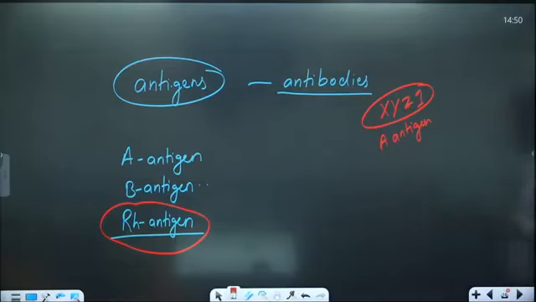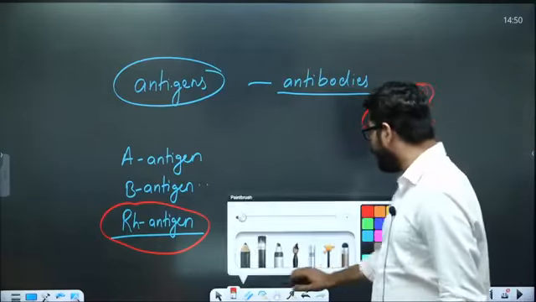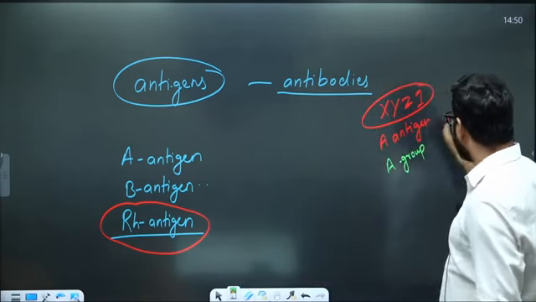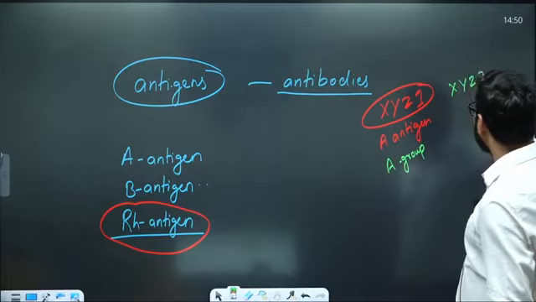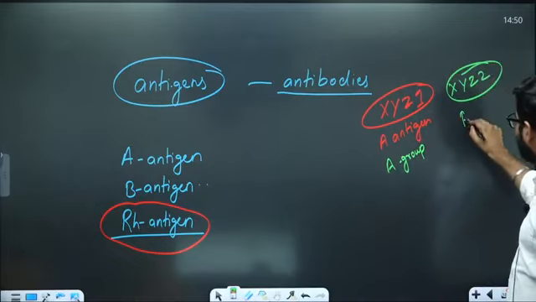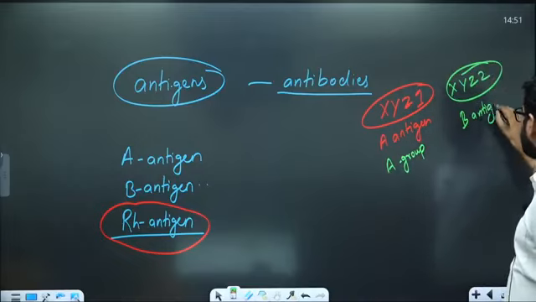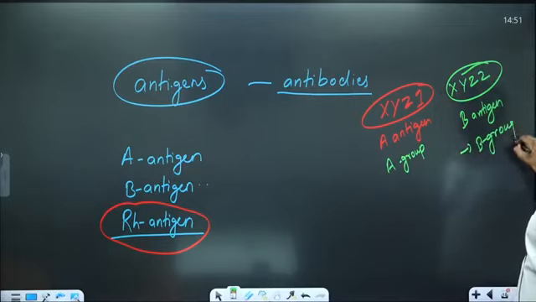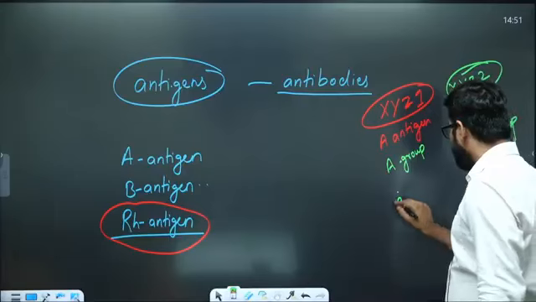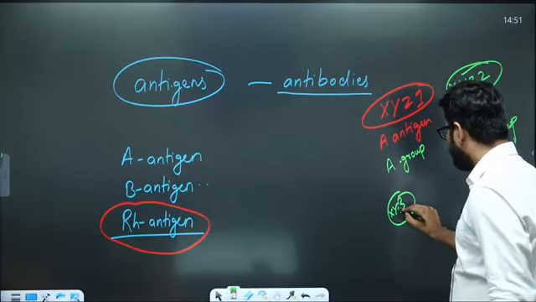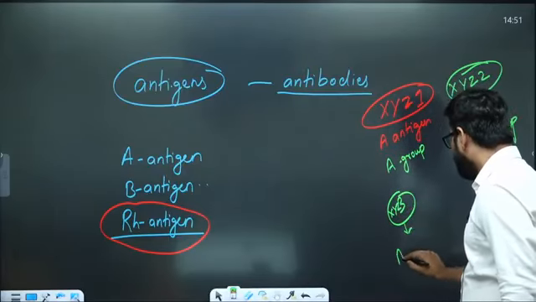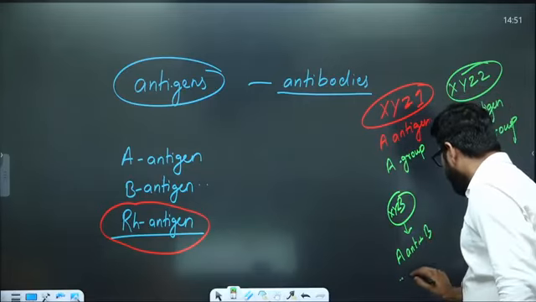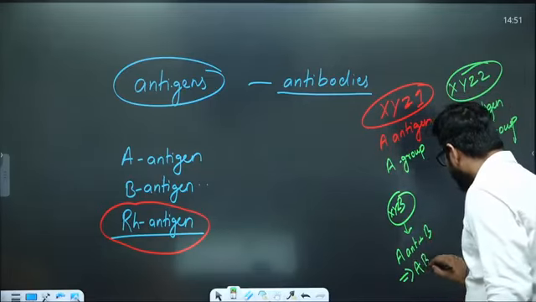It is as simple as that. We have the second person XYZ2. He is having B antigen, so he is going to have the B group. If there is the third person XYZ3, he is having both A antigen plus B antigen, so his blood group will be AB.